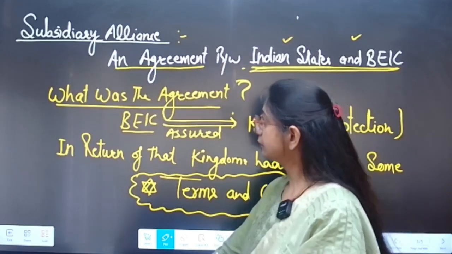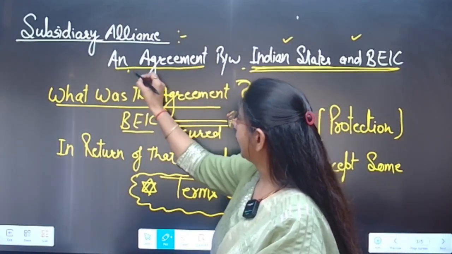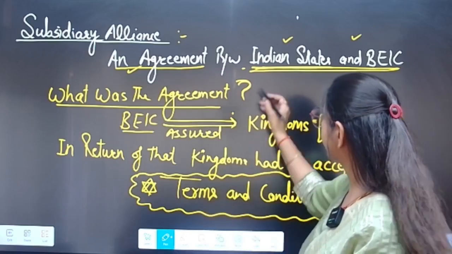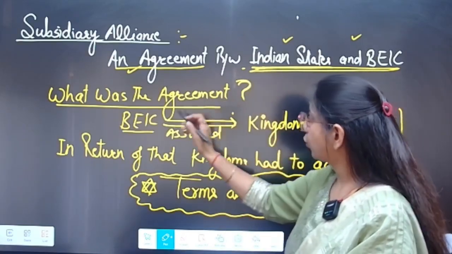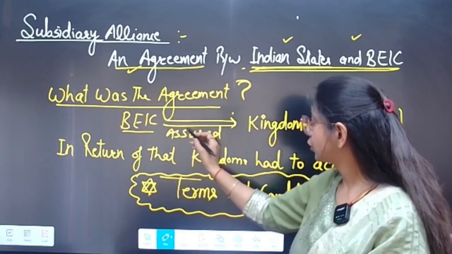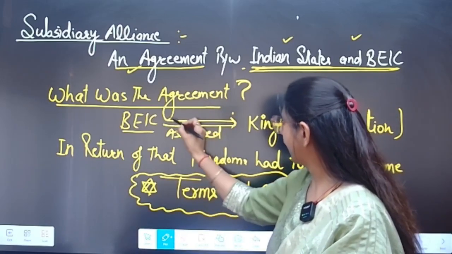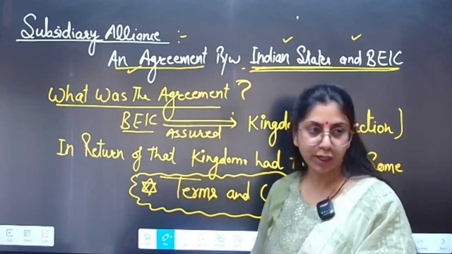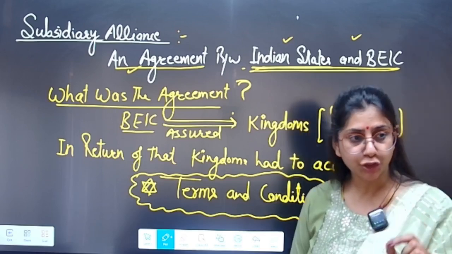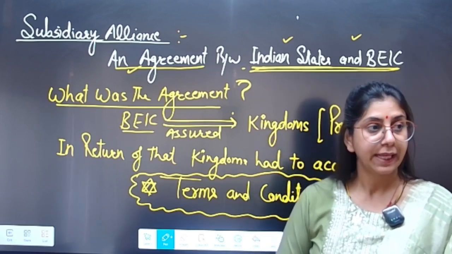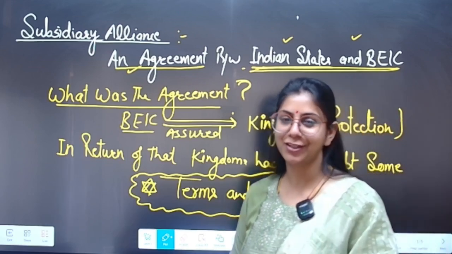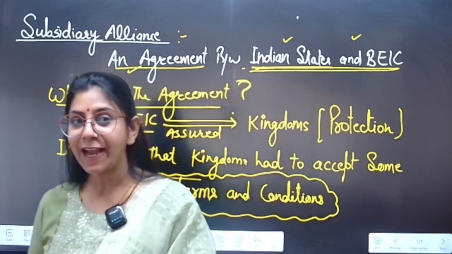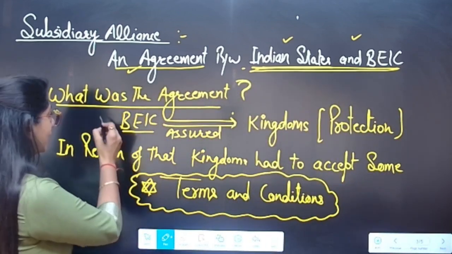So this was an agreement. It was an agreement between Indian states and the British East India Company. Now, what type of agreement was that? It was an agreement in which the British East India Company assured Indian kingdoms that we will protect you. They assured them of protection. And why?